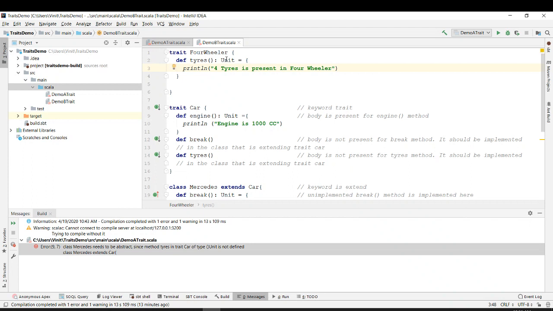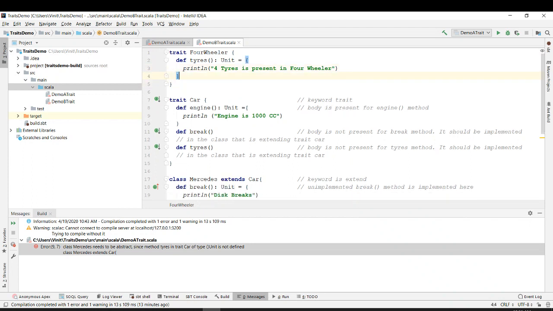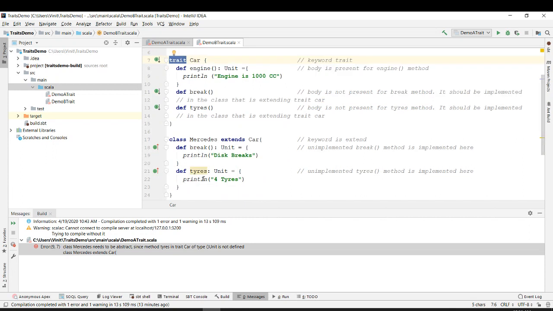Okay. So what we have done is we have defined another trait, four-wheeler, which is having a method called tires, and there is another trait called car which is having engine, brake and tires. And over here we are saying that class Mercedes extends car.